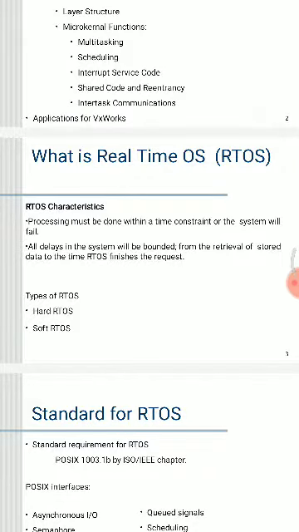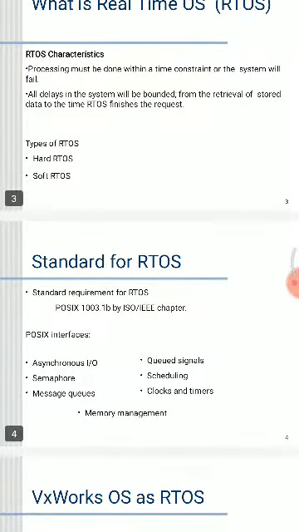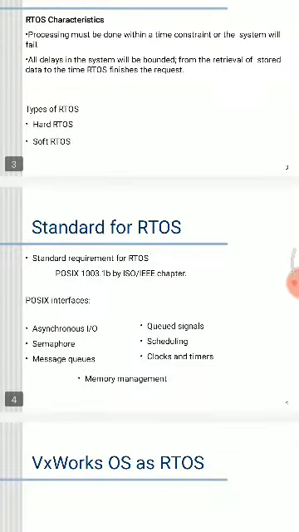The real-time operating system characteristic is that processing must be done within a time constraint or the system will fail. All delays in the system are counted from the retrieval of stored data to the time the RTOS finishes the requests. There are two types of real-time systems, the hard real-time operating system and the soft real-time operating system. What does standard real-time operating system mean?